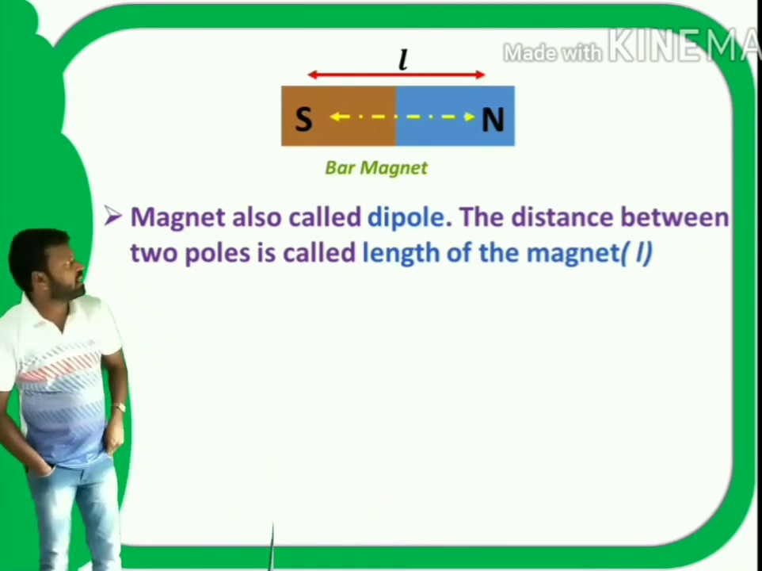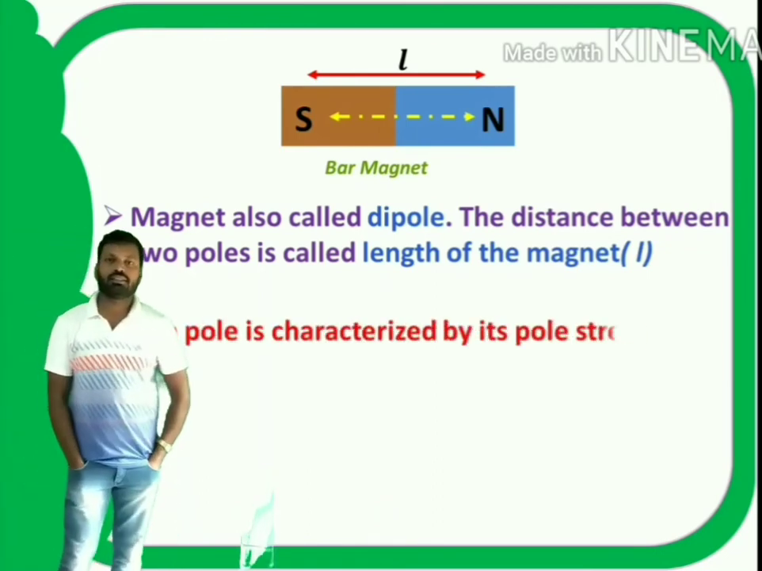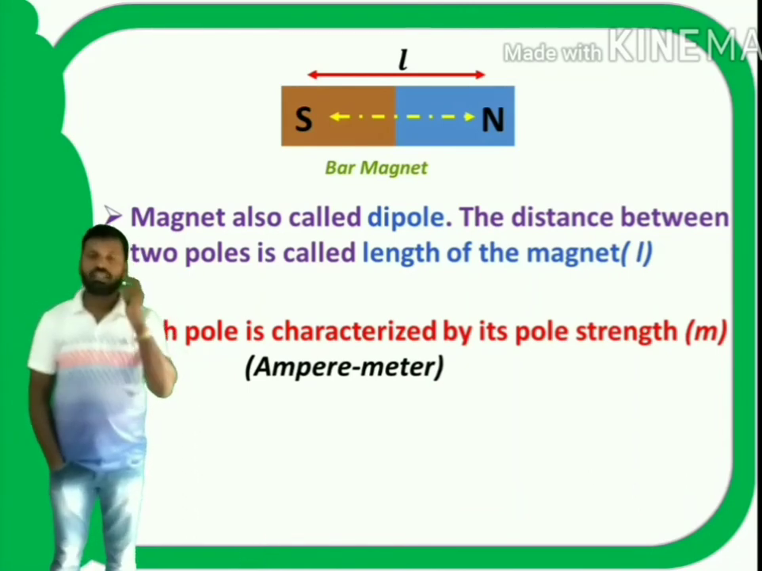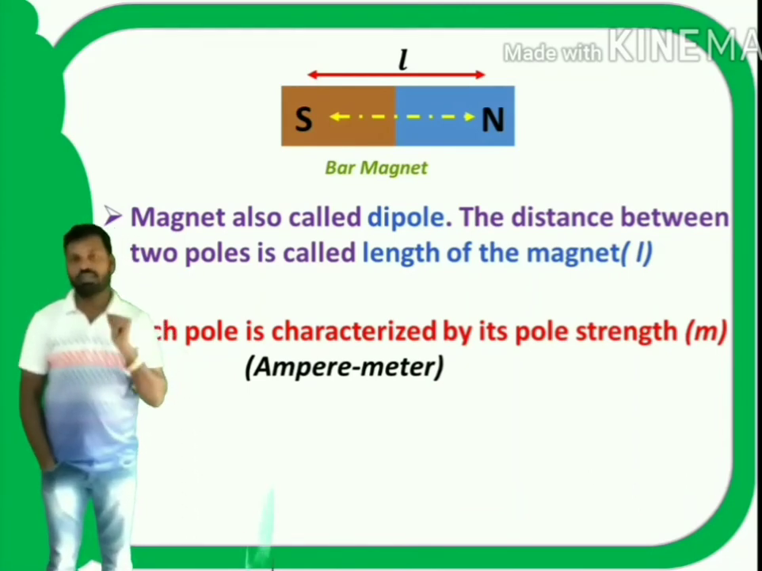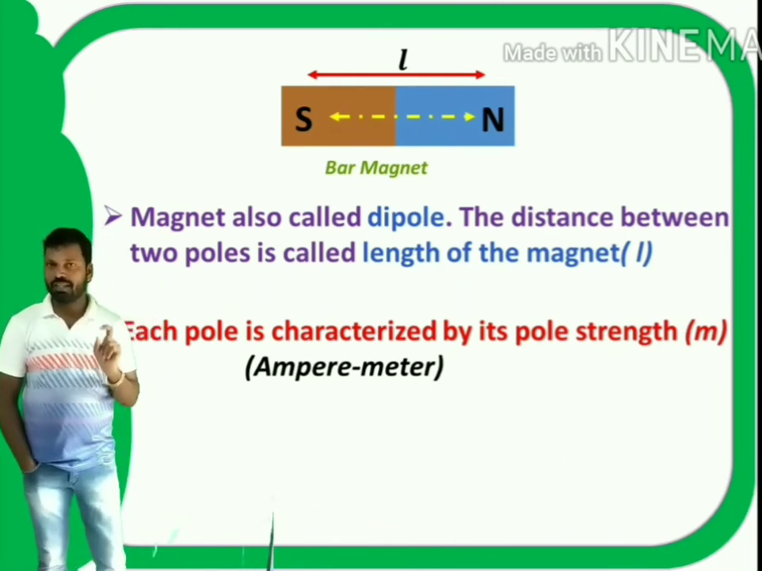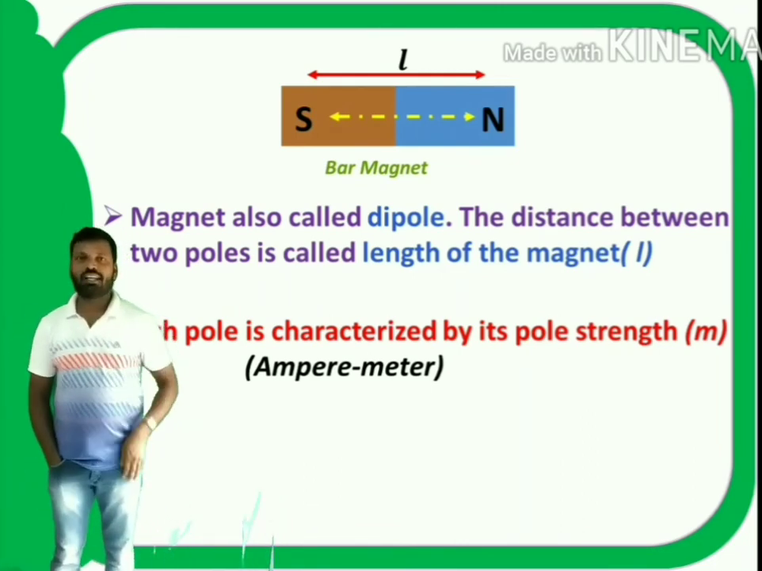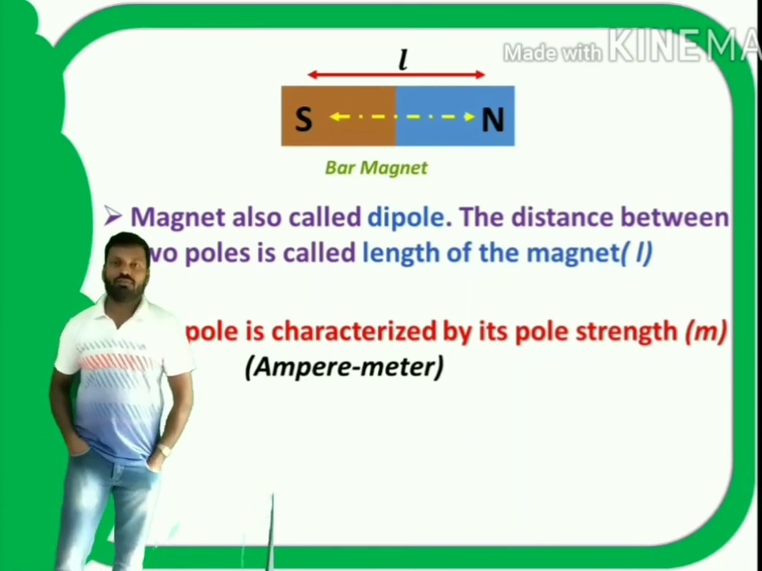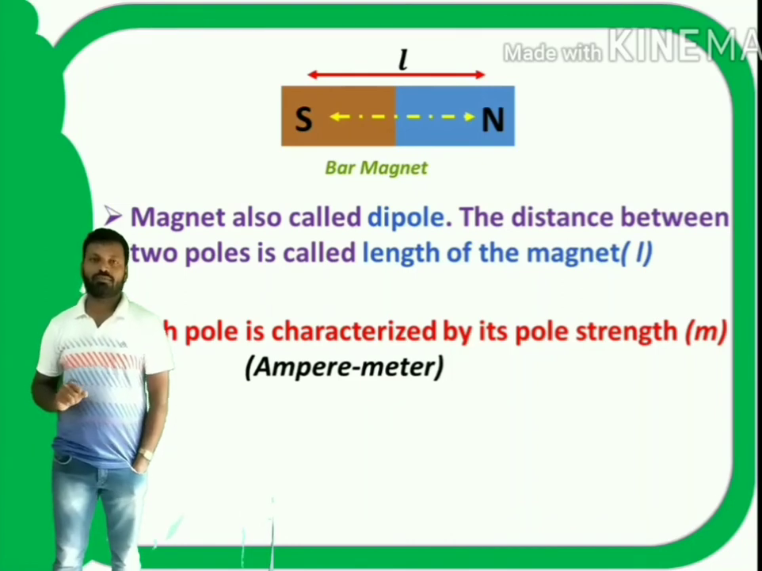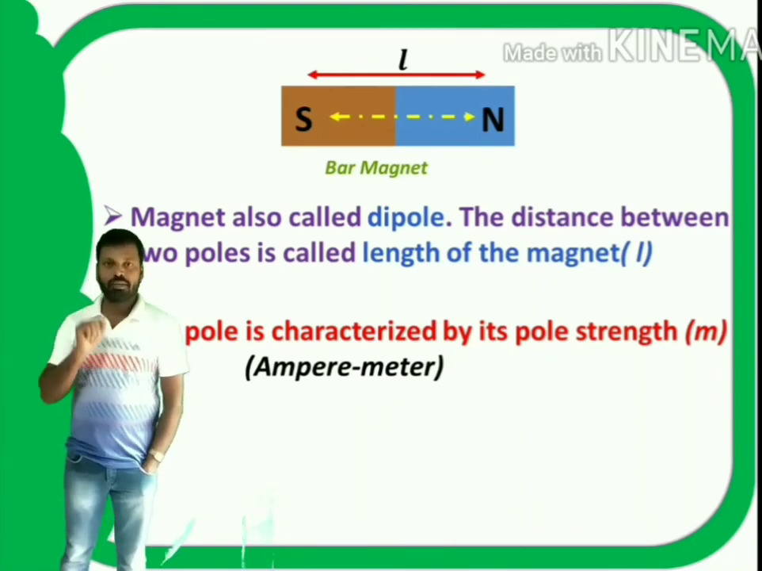Each pole is characterized by its pole strength, similar to electric charge. The magnitude of electric charge is measured in coulombs. Similarly, the magnetic pole is characterized with magnetic pole strength. The magnetic pole strength unit is ampere meter.